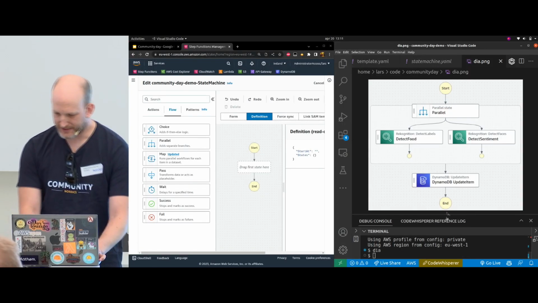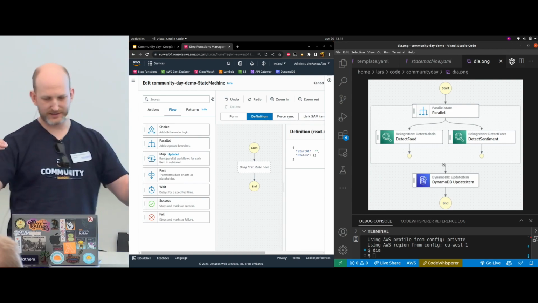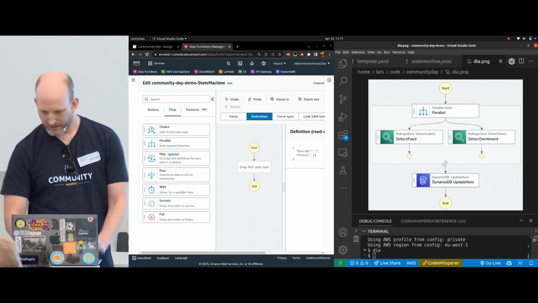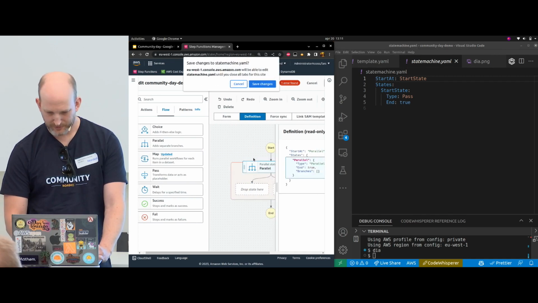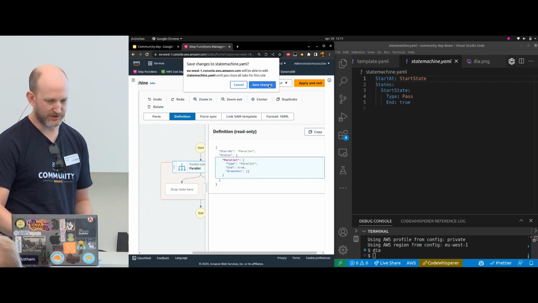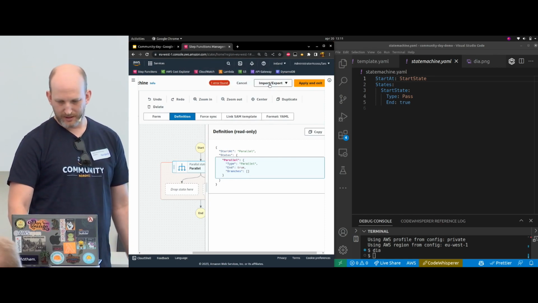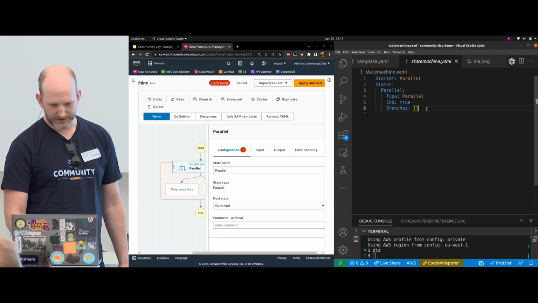We want to build this state machine. So it's a parallel state, recognition, labels, faces, and then DynamoDB. So let's start with the parallel state. And you get this dialog for the first add that you make to it, just to allow the write. And now you see this file here updated with this parallel.